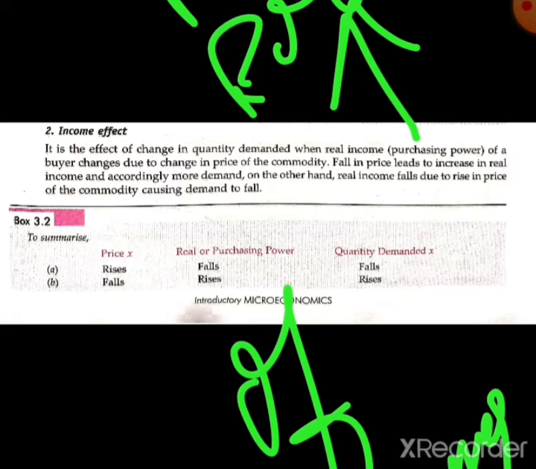So purchasing power is known as the real income of the consumer.